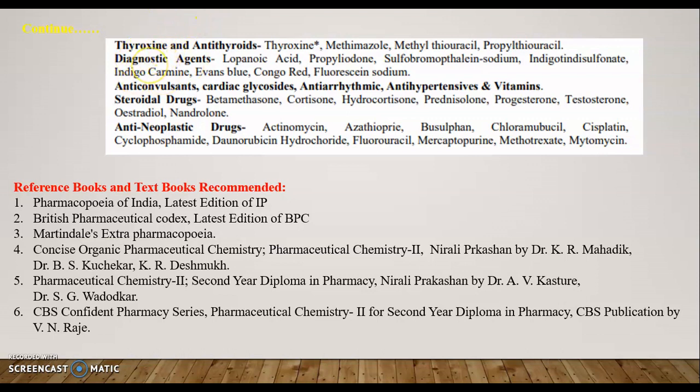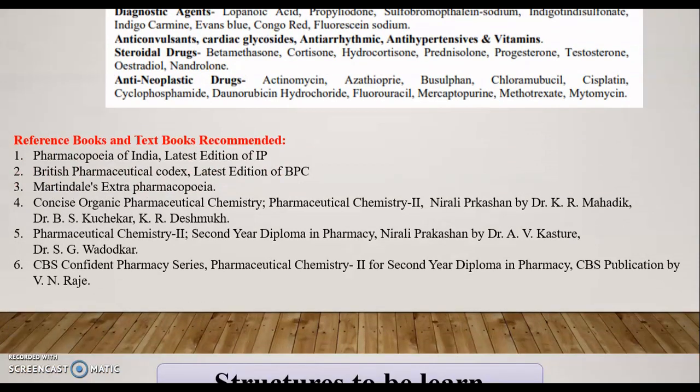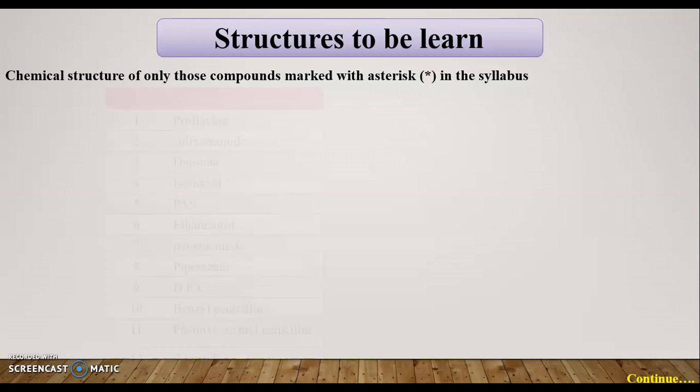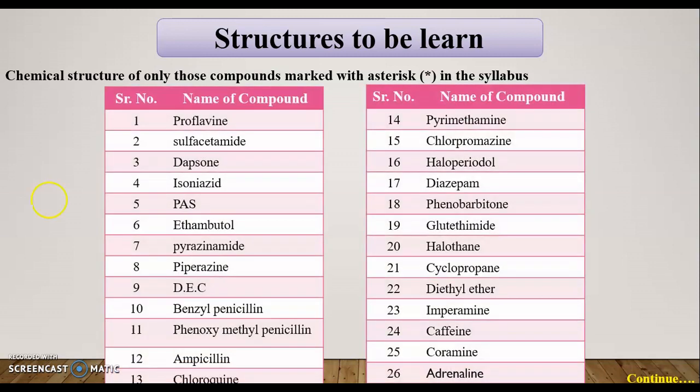Also, some textbooks or reference books we should refer to for completion of this syllabus. These are all the books we have to refer to for completion of our syllabus. The structures to be learned are the star containing compounds. This is the list of compounds, so that we have to learn all the structures. There are near about 51 structures.